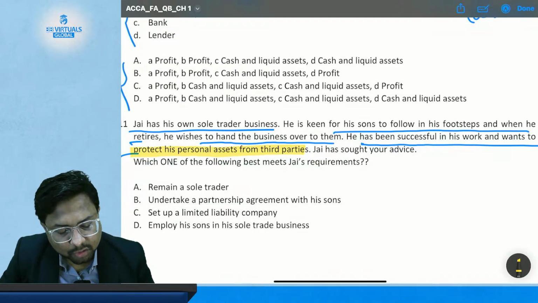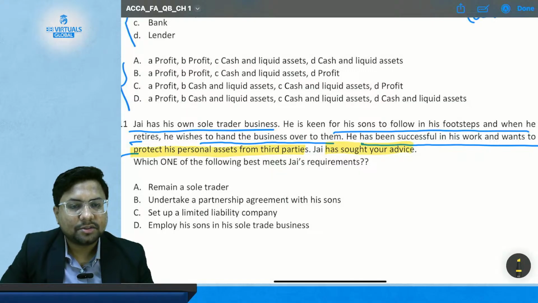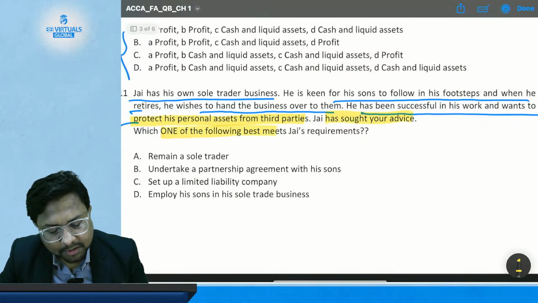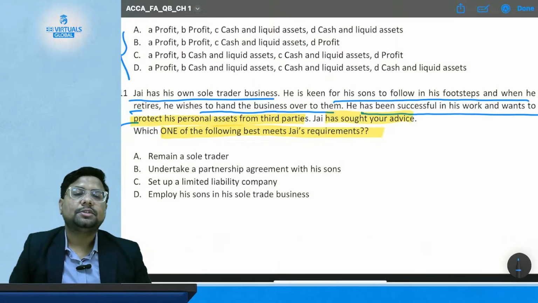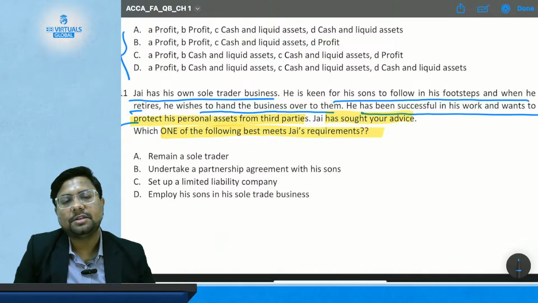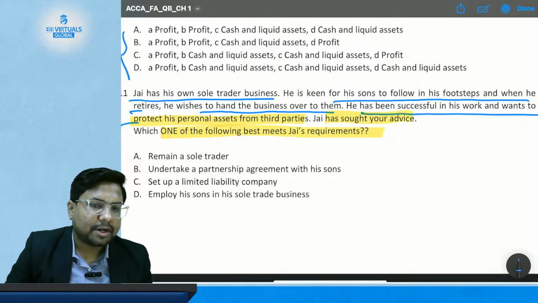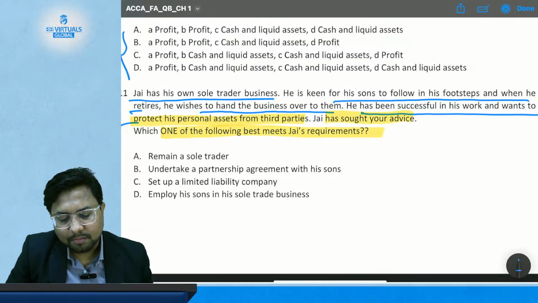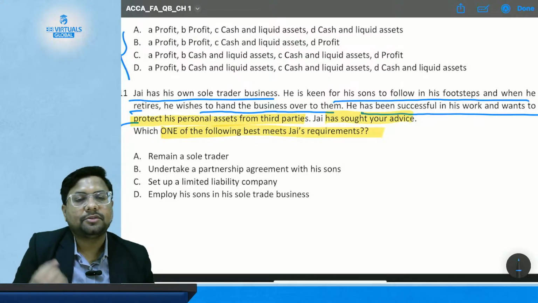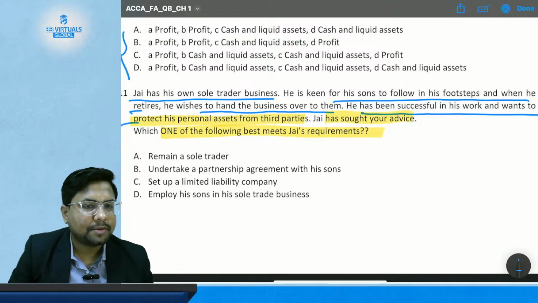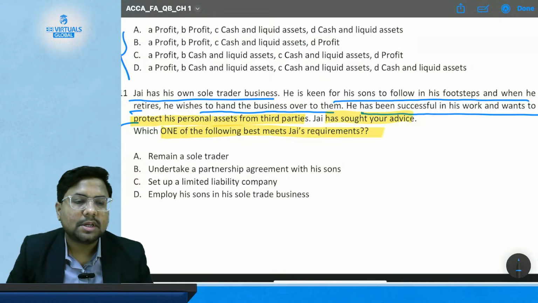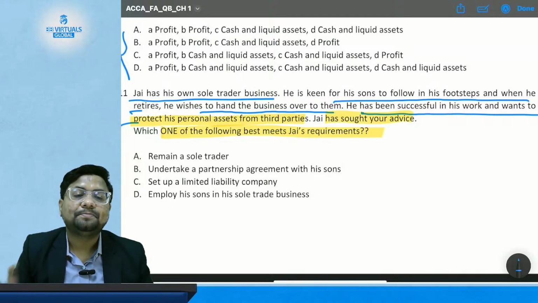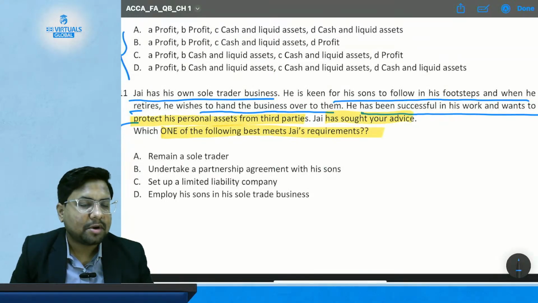Jay has sought your advice. Which one of the following best meets Jay's requirement? So what does Jay want? Jay wants his son to join his sole trader business when he retires, but he wants to protect his son's personal assets from third parties. We know that in a sole trader or partnership form of business there is going to be unlimited liability, but only in a company form of business is the liability limited, because a company is a separate legal entity and the owners are separate from it.